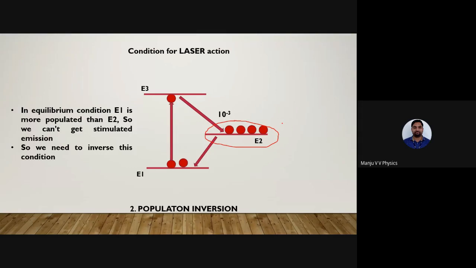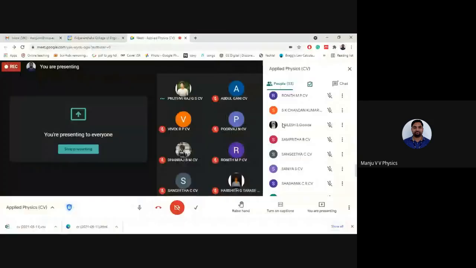Yeah, you're saying. Sangeeta, you are saying something? In the metastable state. Very good.